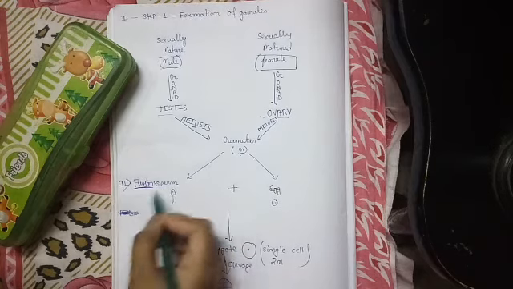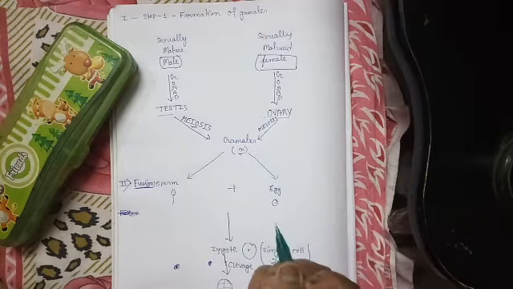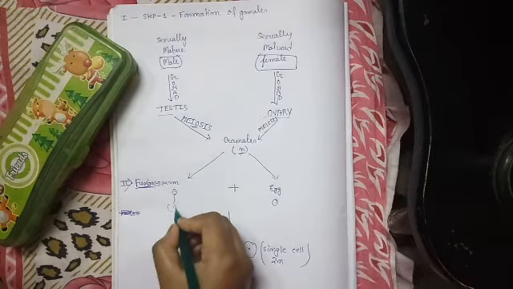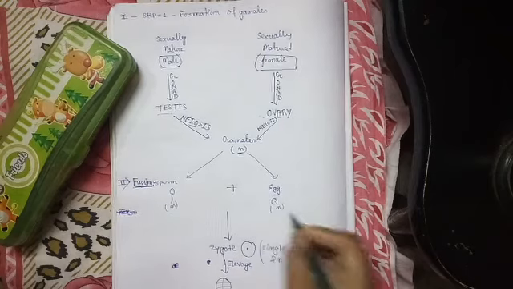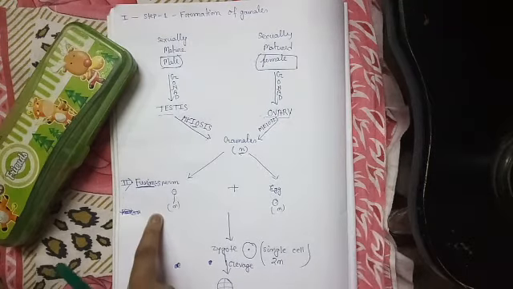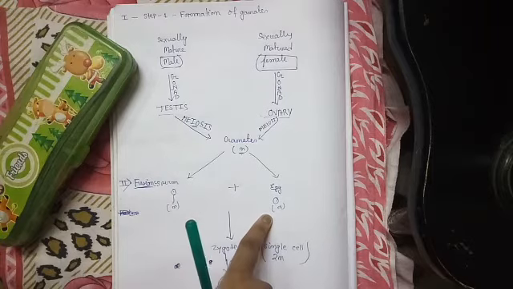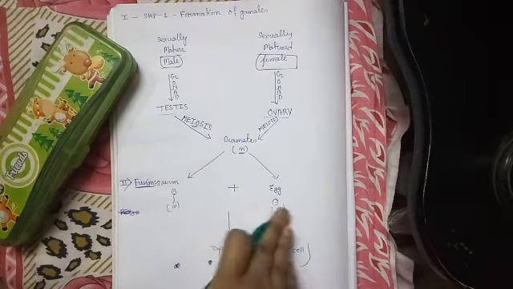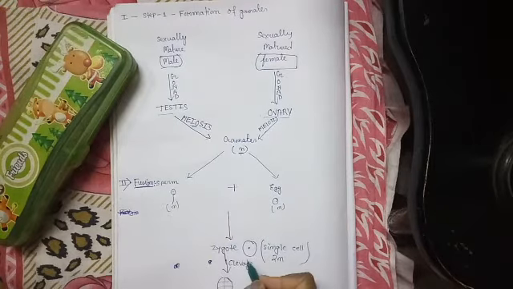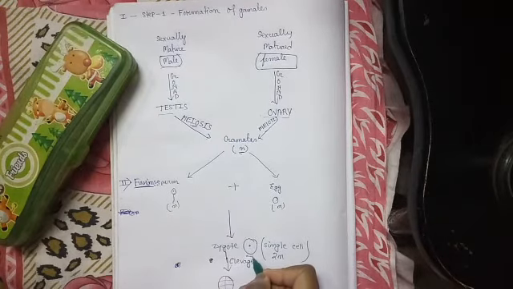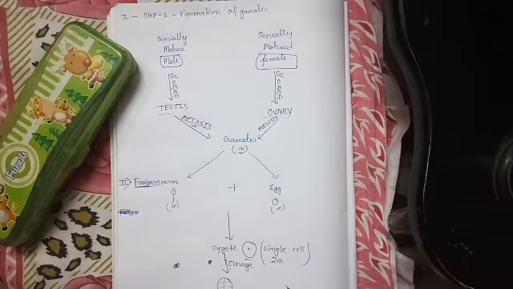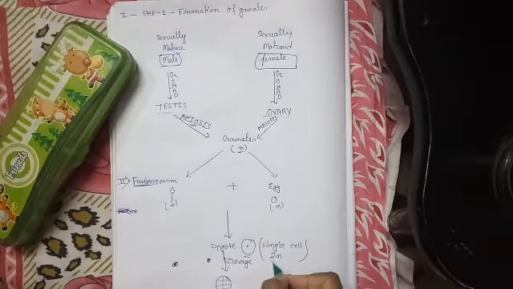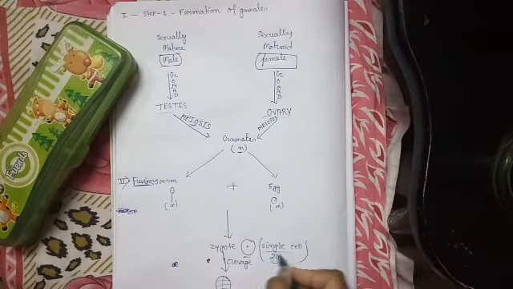So the second step of this reproduction process is the fusion of haploid sperm with the haploid egg. You have to remember one thing, that the sperms are motile and the egg is non-motile. Okay, so after the fusion of sperm and egg, a single celled diploid zygote will be formed. Why is the zygote diploid? Because it contains twice n number of chromosomes and it is always a single cell.